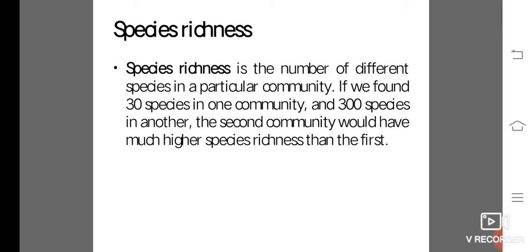Communities with the lowest species richness lie near the poles, which get less solar energy and are colder, drier, and less amenable to life.